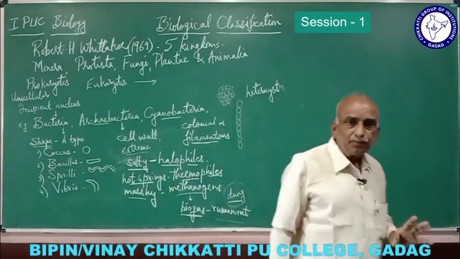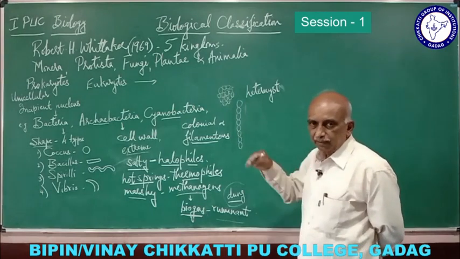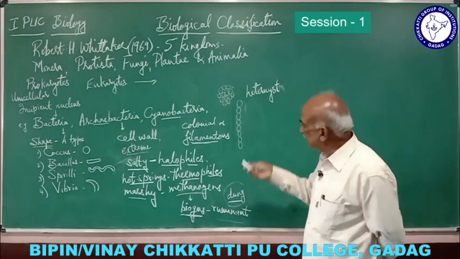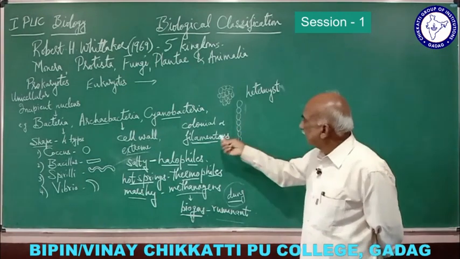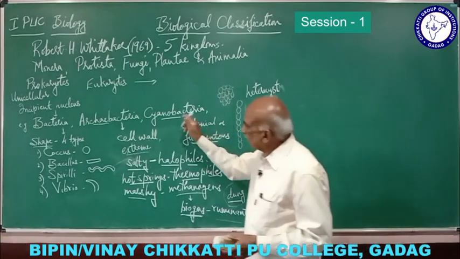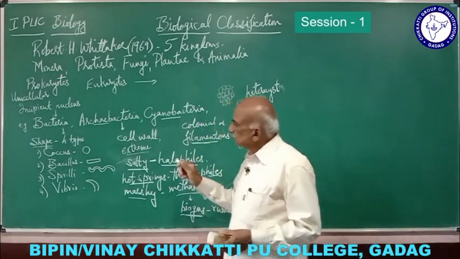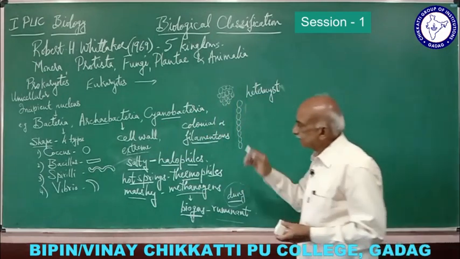They are found along the filament here and there at different intervals, and the heterocyst cell helps in the reproduction of that cyanobacteria. And again, here there are different examples of archaebacteria and cyanobacteria.